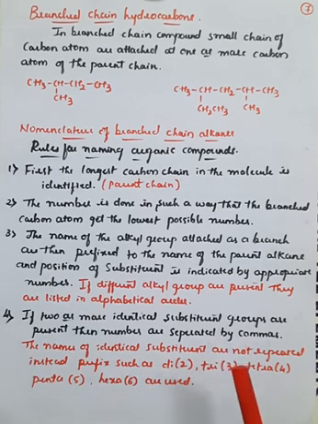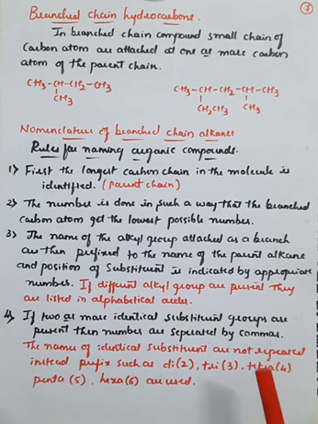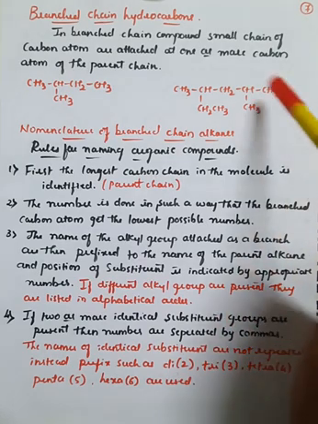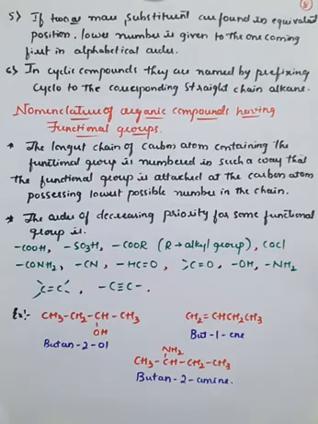So there is no chance of repetition of the same name. You can convert those: 2 is di, 3 tri, 4 tetra. Already you know that one. 5 is penta, 6 is hexa, right? So like this you must count the substituents of the same kind which are present in the complete molecule.